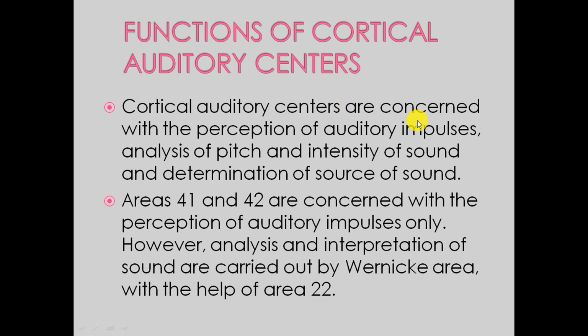Cortical auditory centers are concerned with the perception of auditory impulses, analysis of pitch and intensity of sound, and determination of the source of sound. After reaching the temporal cortex, the sound which came from the ear has to be perceived: what kind of impulses, what kind of pitch, what is the intensity of the sound, and determination of the source of sound.